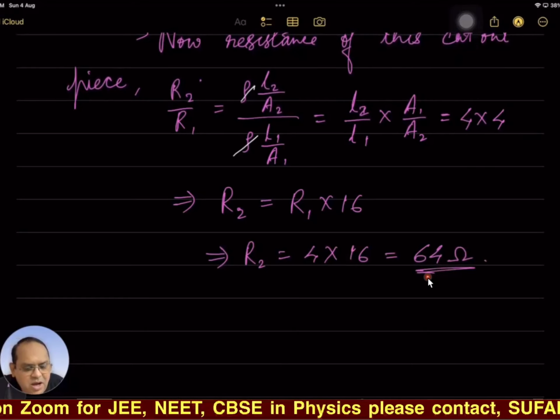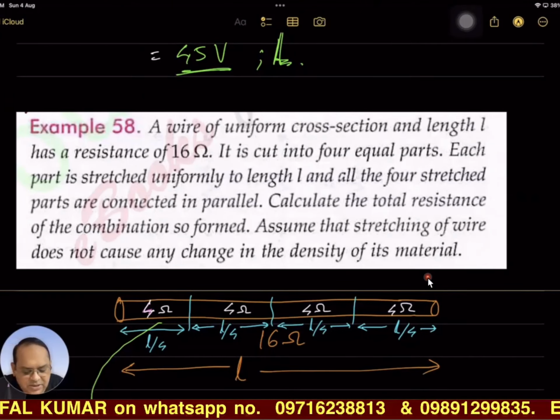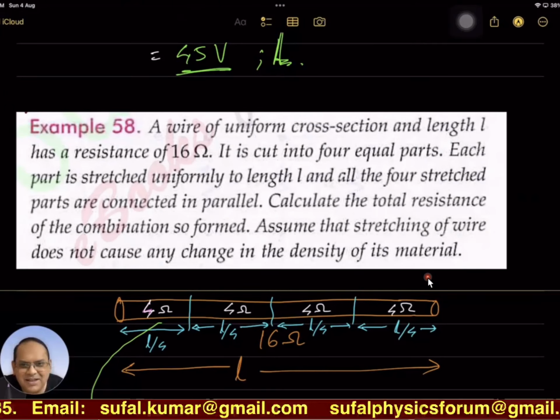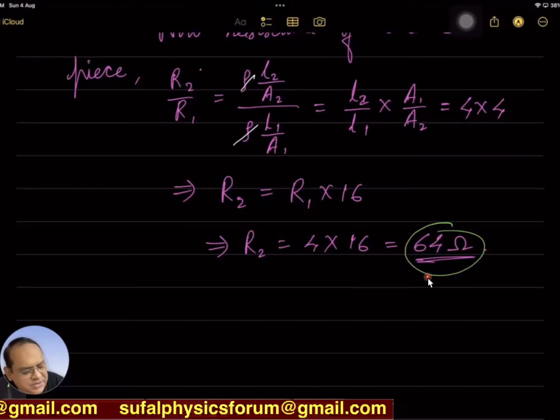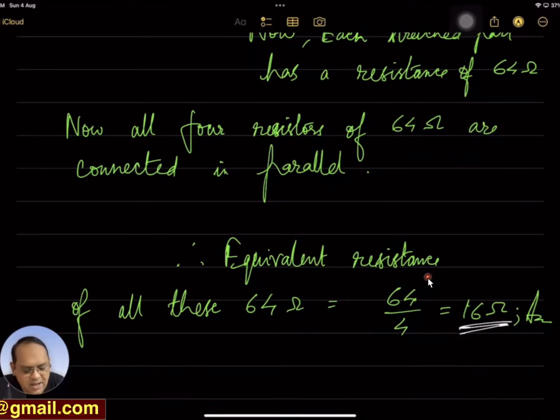But this is not our final answer. Now they say all those stretched parts are connected in parallel. इस क्वेश्चन में सारे लोग यही गलती कर जाते. Each stretched part, now they are connected, all 4. It's the answer.